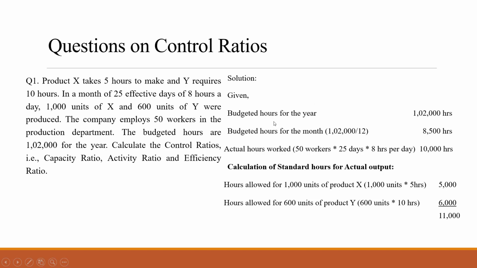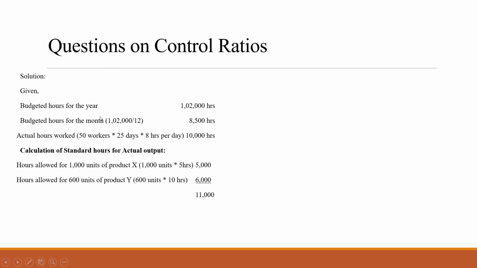So this information is given in this question. So you have to first find out this information. Okay, write down this information first, then only we'll calculate the control ratios. Now see, this is the answer.